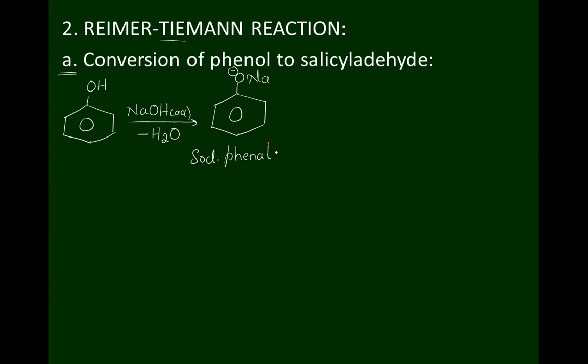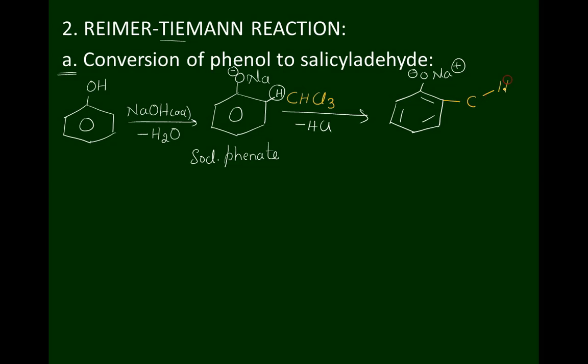Sodium phenate, on treatment with chloroform, CHCl3, has this hydrogen atom replaced by one chlorine atom, minus HCl. It forms a molecule like this: O minus Na plus, with carbon, hydrogen, chlorine. We get an intermediate compound.